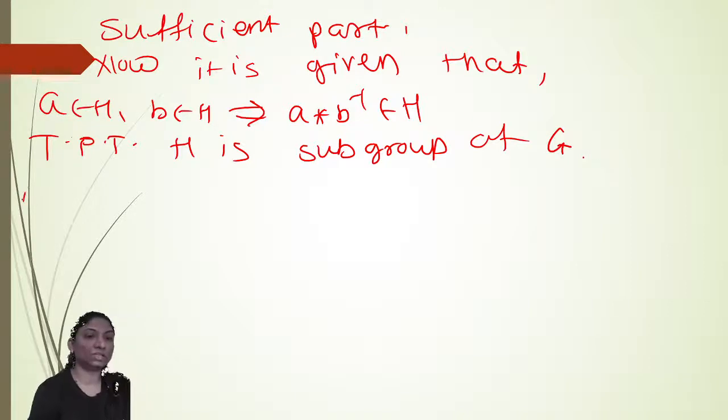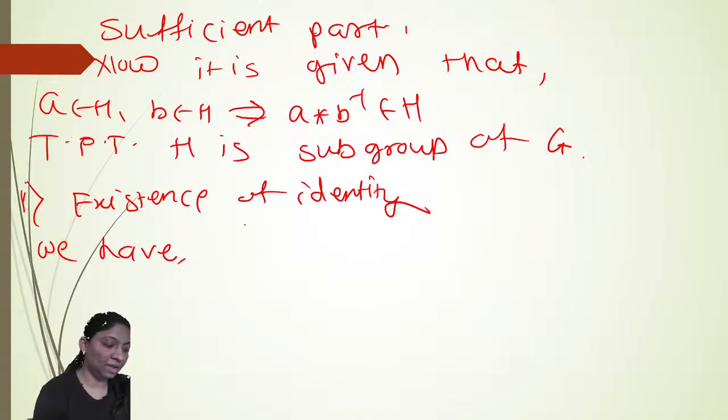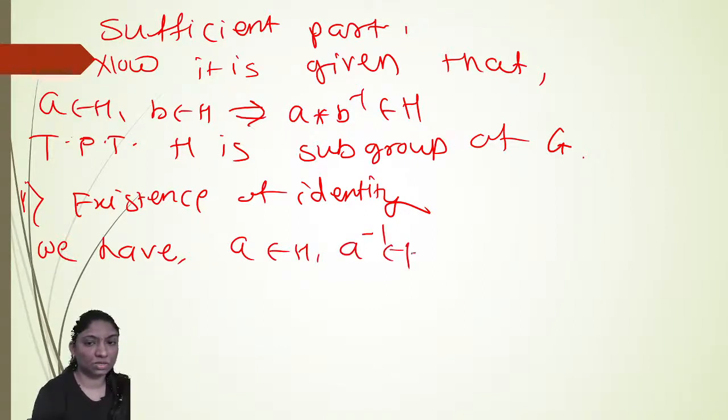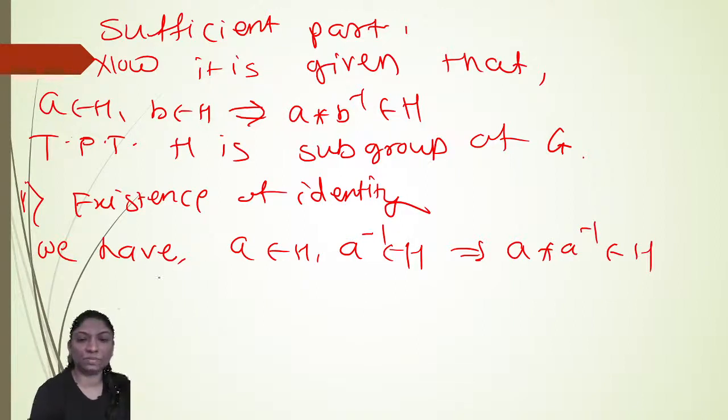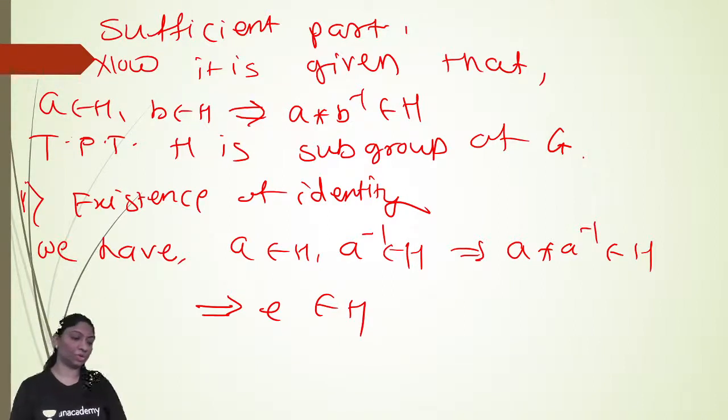So here first is existence of identity. So we have for A belongs to H, A inverse belongs to H, which implies by closure property A into A inverse also belongs to H. But A into A inverse, it means what? Identity. So the identity element belongs to H, right? Therefore the identity is an identity element of H.